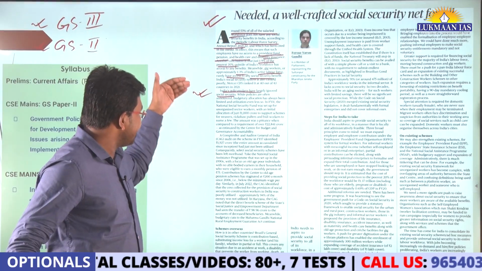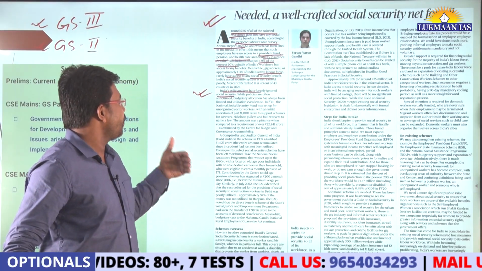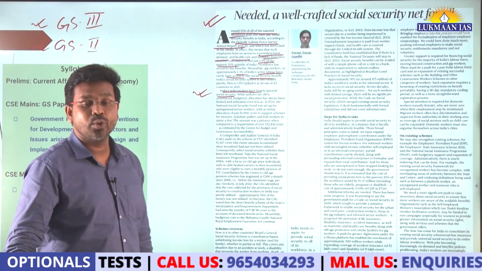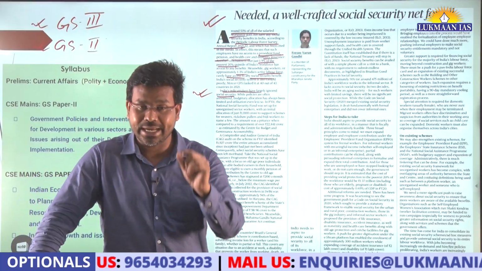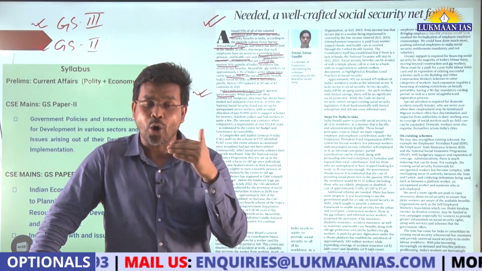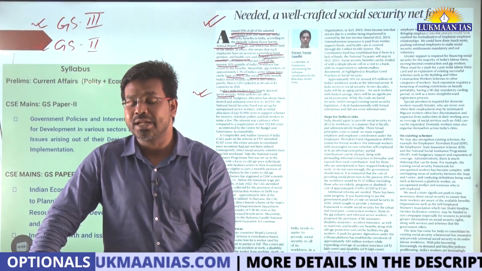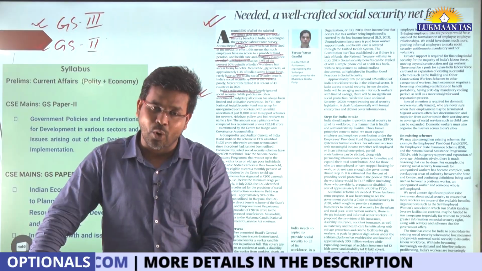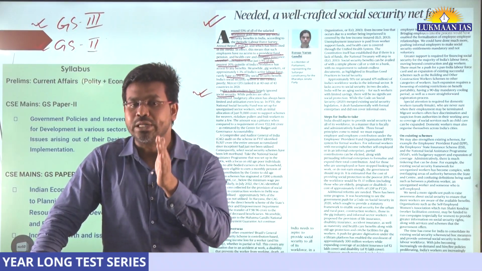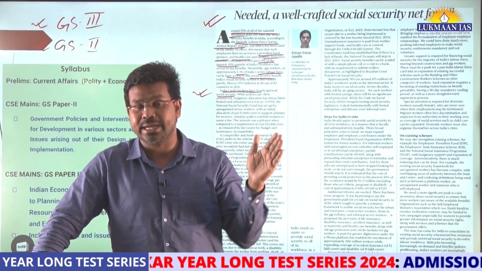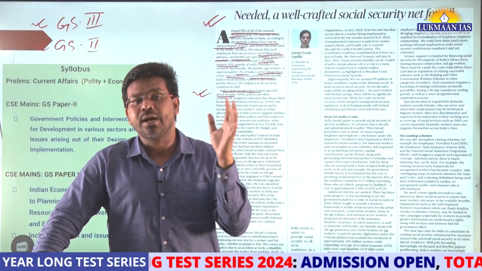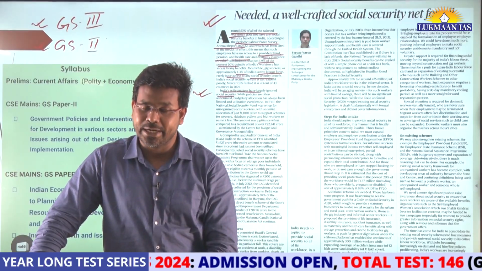That's why he has talked about various data. One of the data points is that the Comptroller and Auditor General of India has done auditing of various social security schemes that are working. Those audits have showcased that only those people who are working in formal sectors, some of those people, are covered under social security benefits.